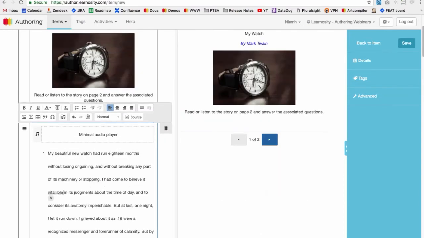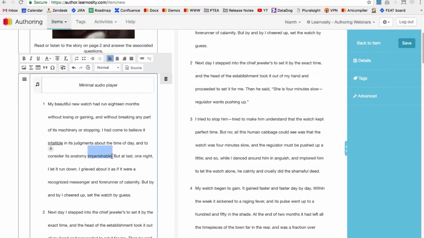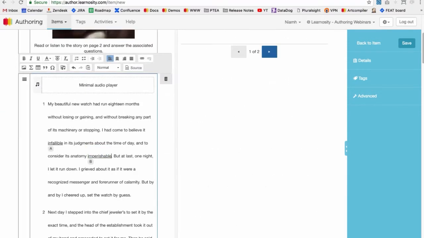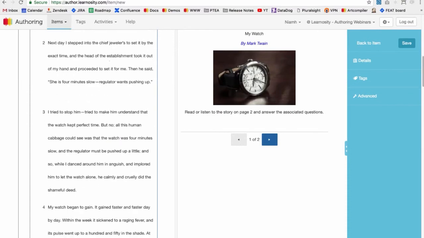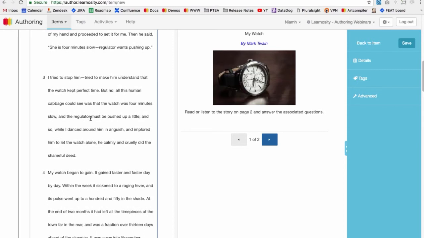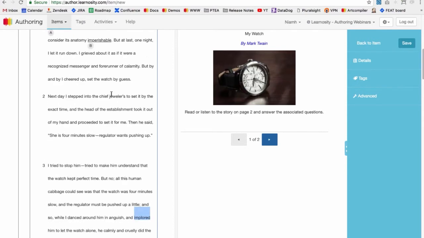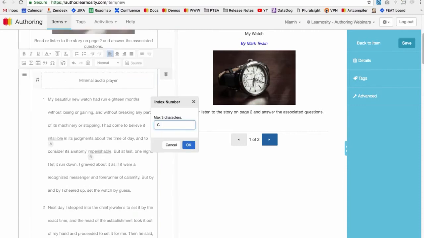So now what happens is, let's just look at this in preview. That word is underlined and it has a character next to it. So I can refer to this word and the student can easily find it in the text. So I'm just going to highlight a couple other words here. And I'll just do 2 more. And you can also really easily delete and edit these as well if you want to.